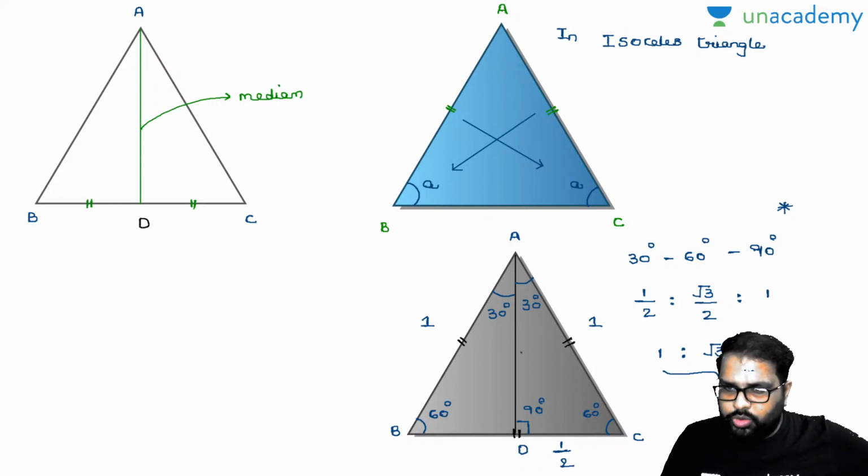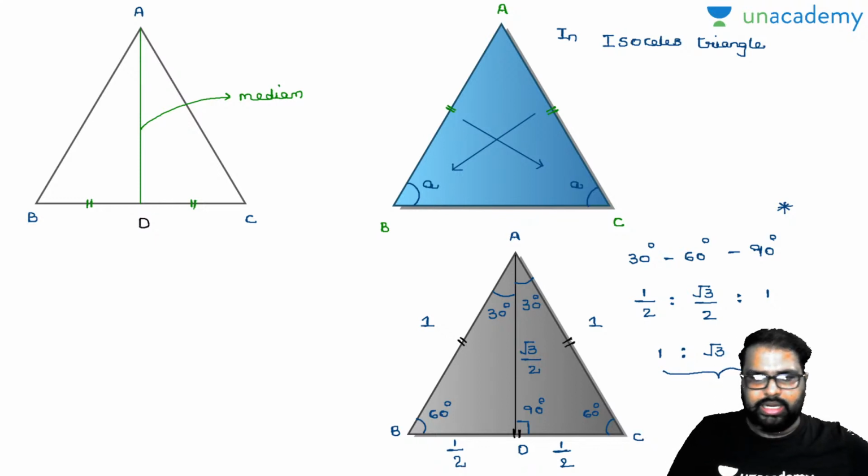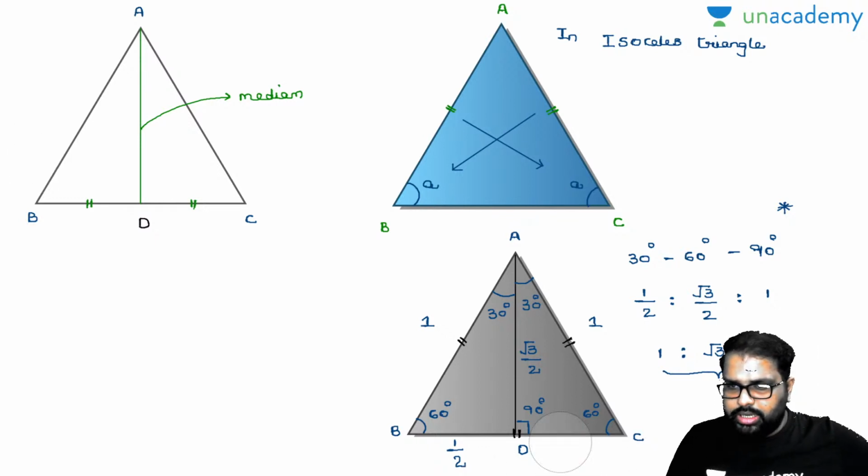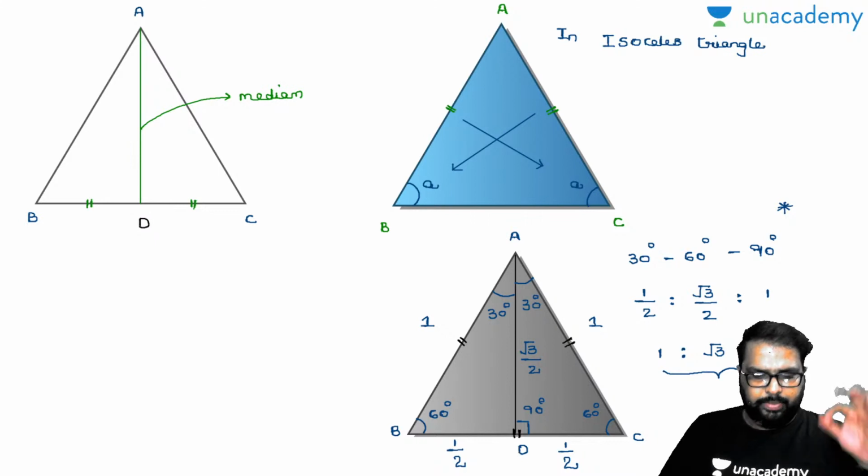And AD has to be root 3 by 2. Will you accept with me? The same case will work out here; this must also be 1 by 2. How many of you accept this? So I'll erase this and write down 1 by 2 again. Is it clear up to now?